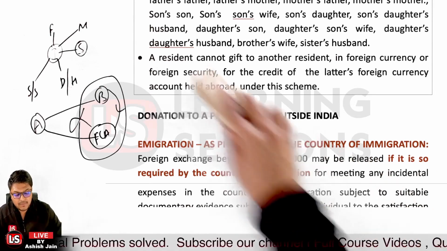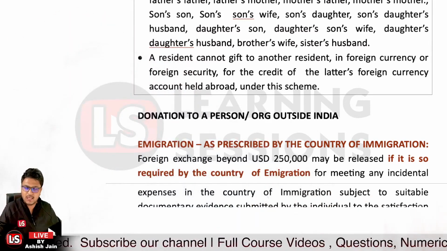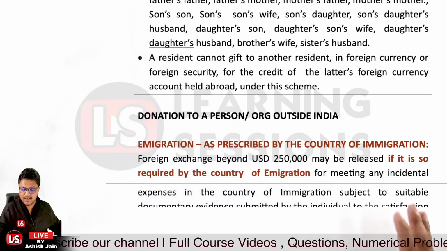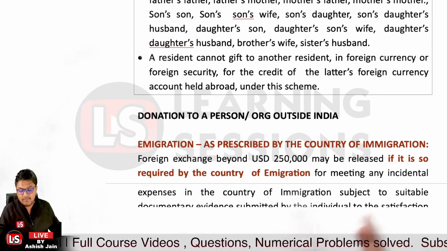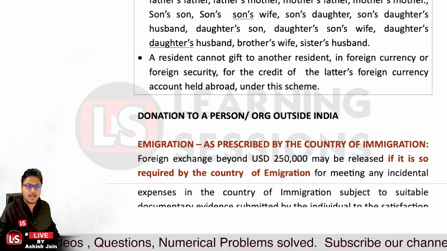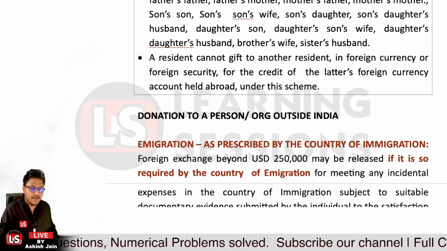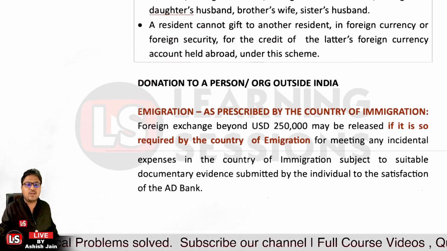And if we talk about emigration, a person can remit 2,50,000 USD per financial year in aggregate under the LRS limit, but a higher amount can also be remitted outside if it is required by the country's law. If a higher amount is to be remitted, that's also allowed.